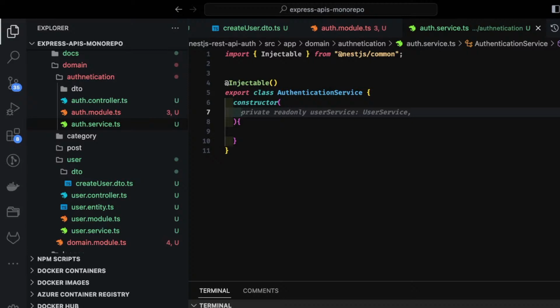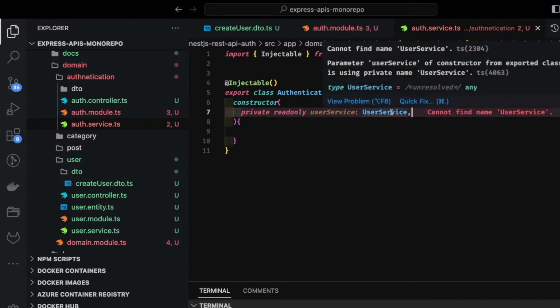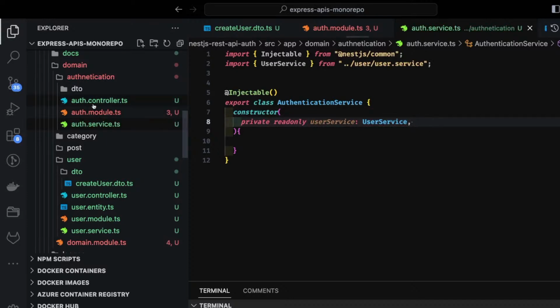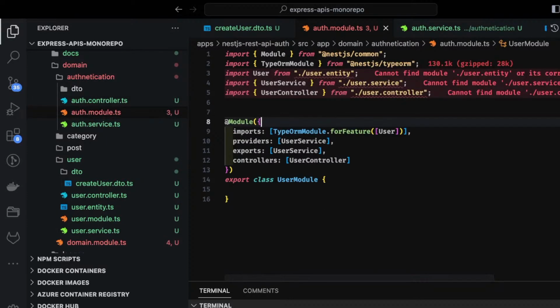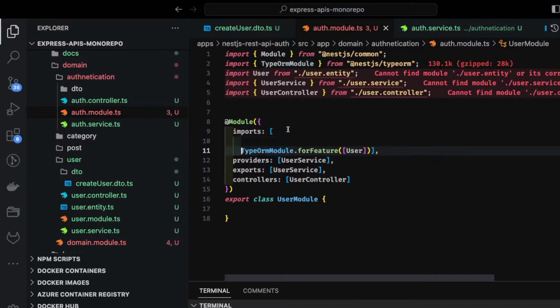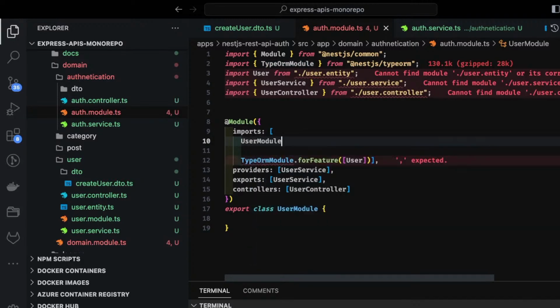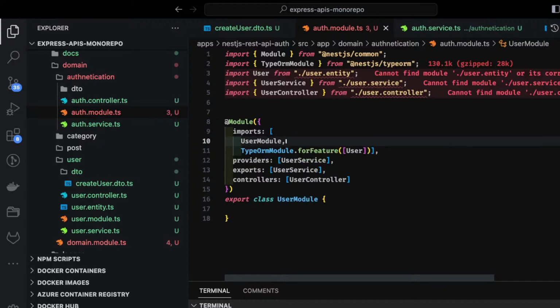We can add the dependency of user service only when this user module is added as a provider, right? Inside a module. So this is the auth module. Here I can access user service only if I am importing a user module. User module. Now I can access because user module is exporting the services. So that service I can use inside an auth module. And then similarly, what all I'm going to access here. TypeORM, we are not going to access any entity here because all the database operations are happening inside a user service, inside a user module. And we are going to use JWT modules and all the other things here.